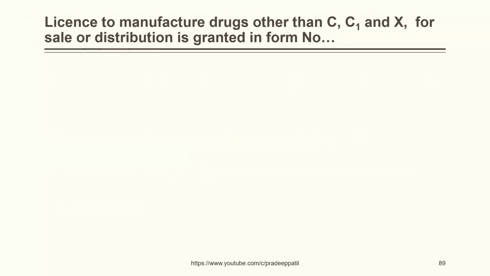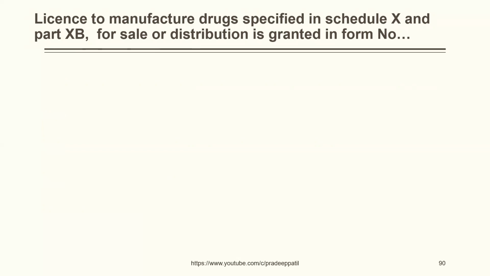License to manufacture drugs other than C, C1 and X for sale or distribution is granted in form number 24, 25, 26, 27. The correct answer is 25. License to manufacture drugs specified in Schedule X and Part XB for sale or distribution is granted in form number 24F, 25F, 26F, 27F. The correct answer is 25F.